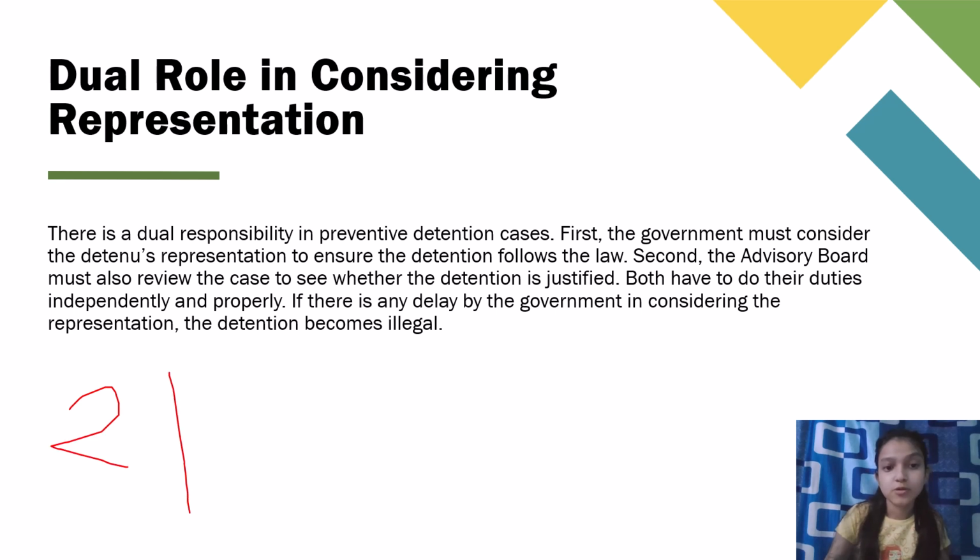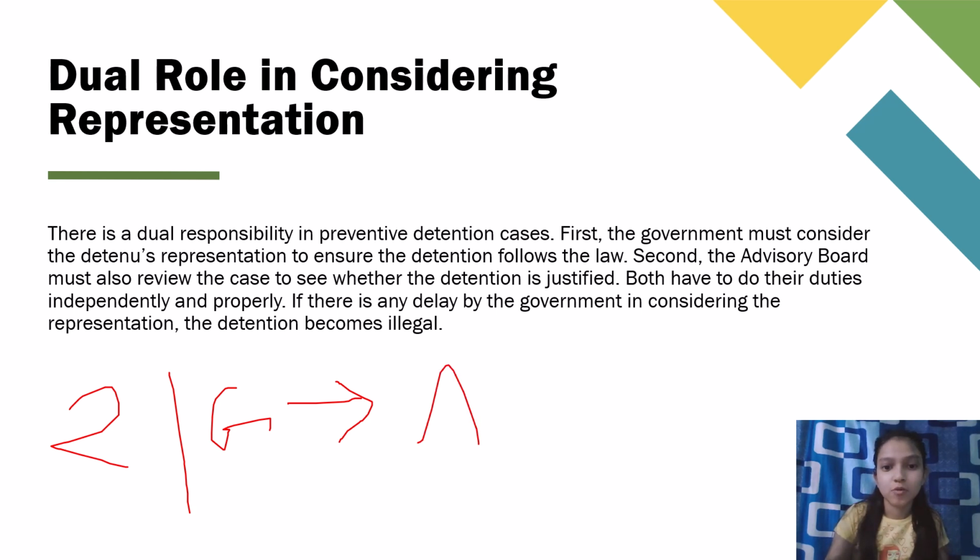Now we will understand who the role has been vested upon. First, the government must consider the detainee's representation to ensure that detention follows the law. It has to be legally followed. You cannot come up with your own authority or actions. It has to follow legality.